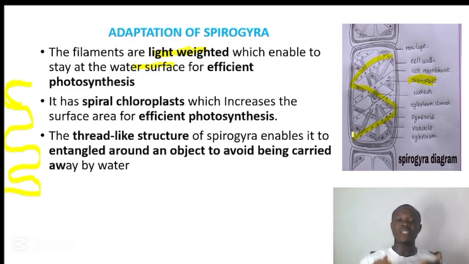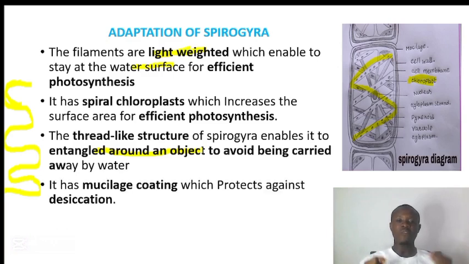Next, they have a thread-like structure, and that thread-like structure enables it to entangle around an object to avoid being carried away by water. Since they are light, they can easily be carried away by water. So they are in that thread-like form. Whenever they come in contact with an object, they can entangle around that object in order not to be carried away by the water movement. And they have mucilage. This mucilage coating prevents them from desiccation. That means it prevents them from drying up.